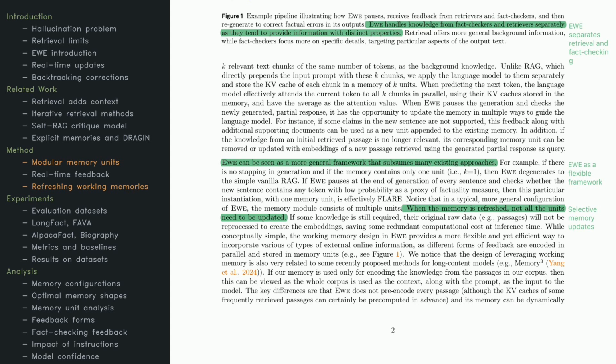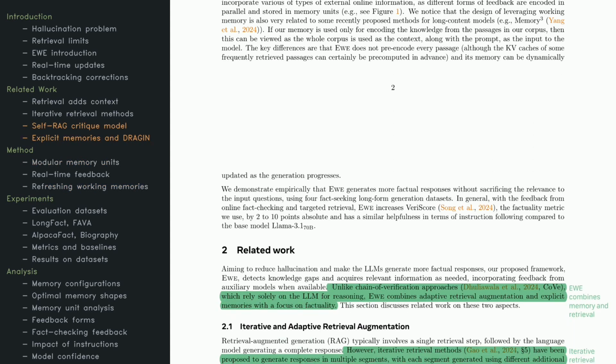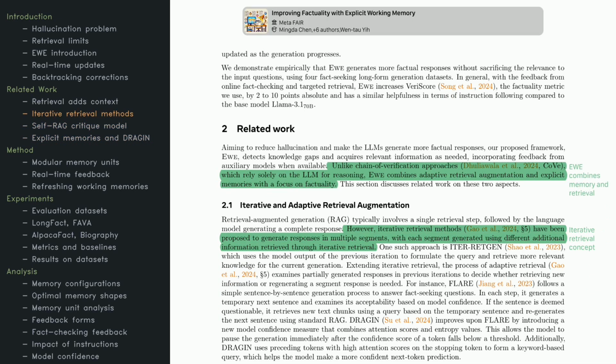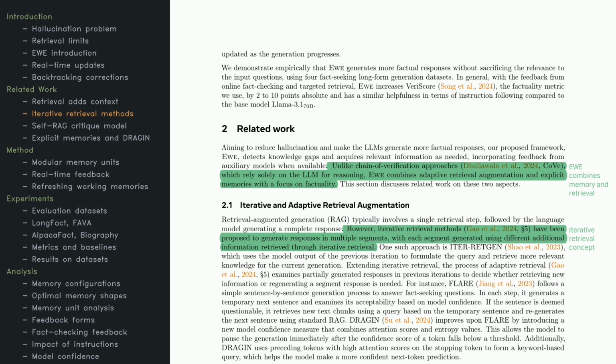This saves a lot of time and compute, because EWE doesn't re-encode everything from scratch. It changes only what's necessary, keeping the generation process efficient. So why take this approach? The goal is to plug knowledge gaps and adjust dynamically while producing text. It's a step beyond having the model rely on its own internal reasoning. EWE pairs retrieval with an explicit memory structure that zeroes in on factuality.